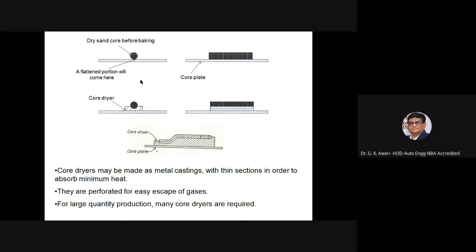They are perforated for easy escape of gases. So you can see the dry sand core before baking. This is the core flat, the flattened portion will come here. Okay, this is the core dryer.